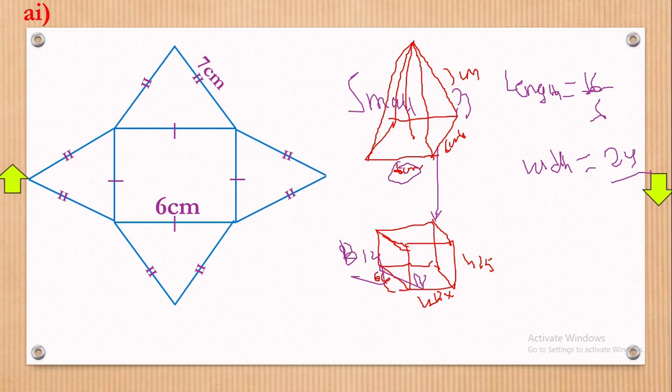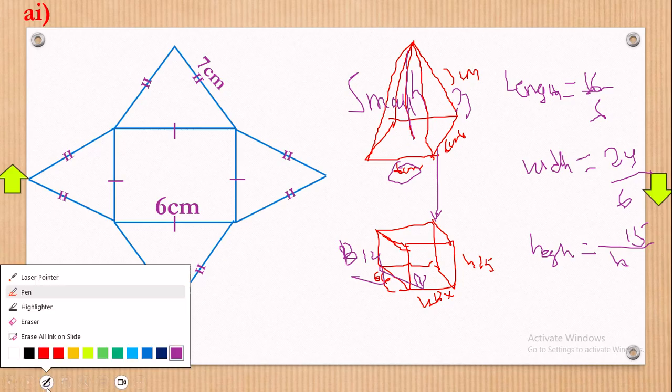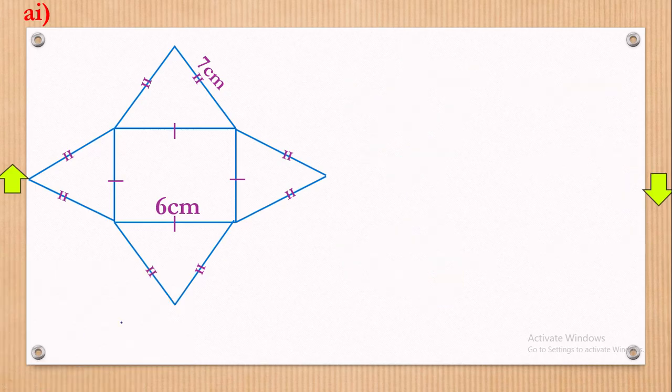But again, remember this one was a square, so length is the same as width, so again 6. Then finally height of this one is how much? 15. Height of a cuboid divided by height of a pyramid. Now we don't have height of a pyramid. Height of a pyramid, h, is this line from here up to here. That h there is what we need in order to come up with our answers. And with that, let's consider that in the next step.